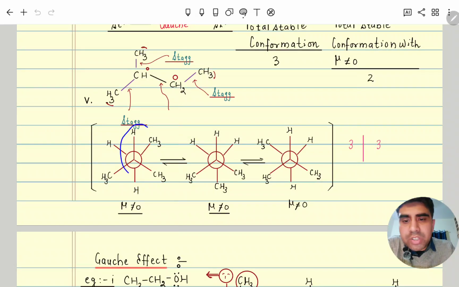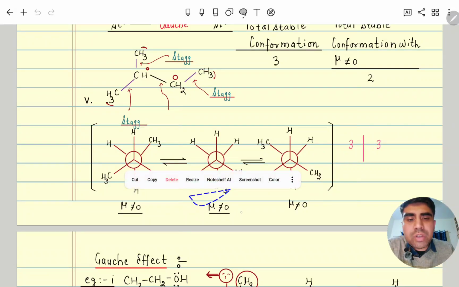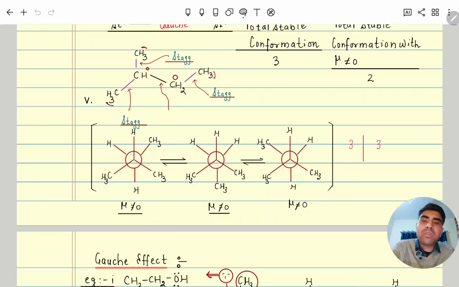So you can see this one is one possibility. Next, again we will rotate. If we will rotate by 60 degree, then it will be eclipse. So again we will rotate by 120. So by rotating 120, next we will get this one, and again we will rotate by 120. In that we cannot say anti and gauche, because CH3 is there, here also CH3 and like that. So we cannot say, but yes, these three are possible stable conformers.